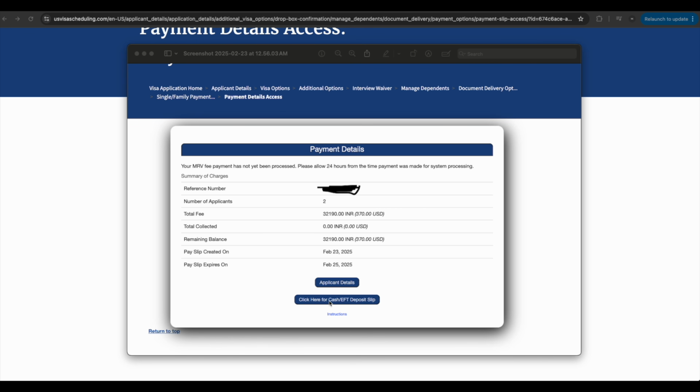So we need to click on this deposit slip, and then we need to go to Axis Bank for payment. We need to take 32,000 INR in cash with this, kind of a demand draft, sorry, it's a challan. We need to take that and pay this fee at the Axis Bank branch. So that's pretty much it. Let me click on this cash deposit slip and I will show you how it looks.